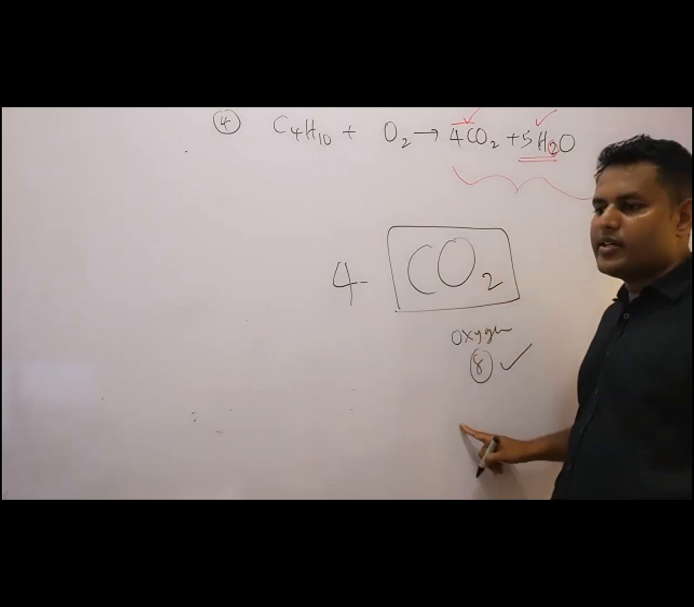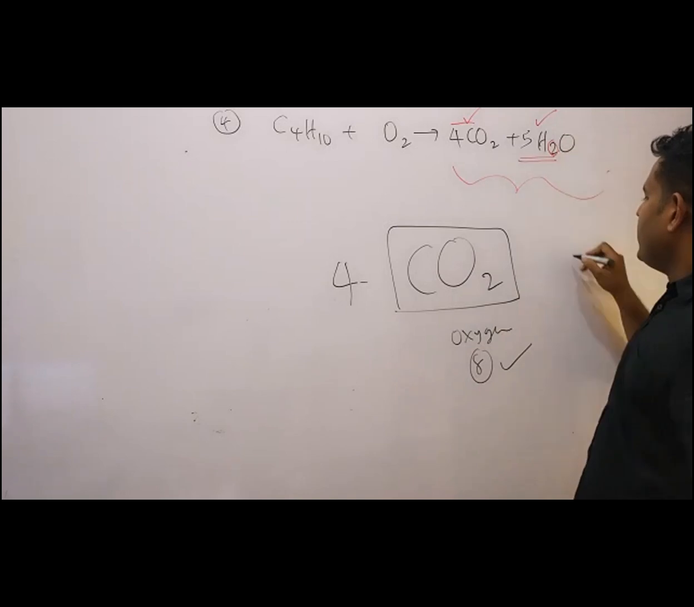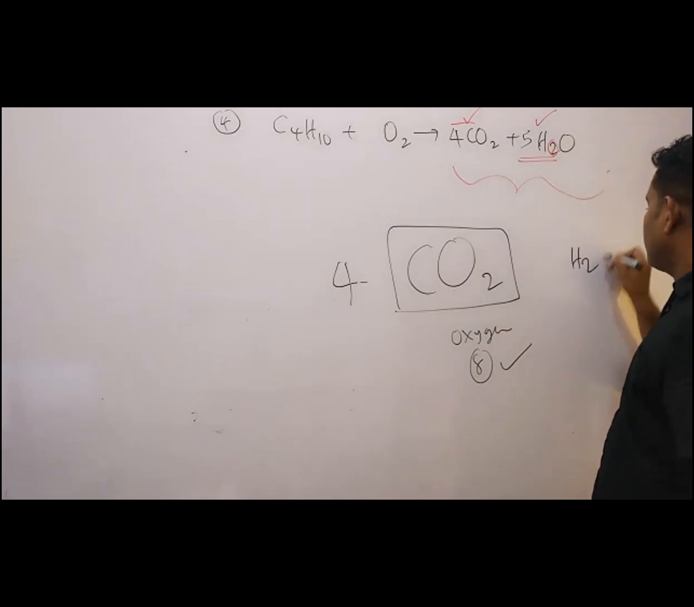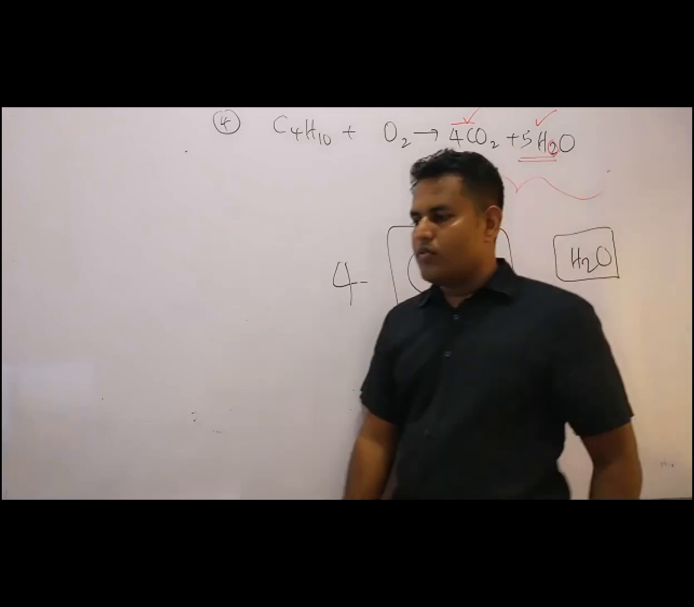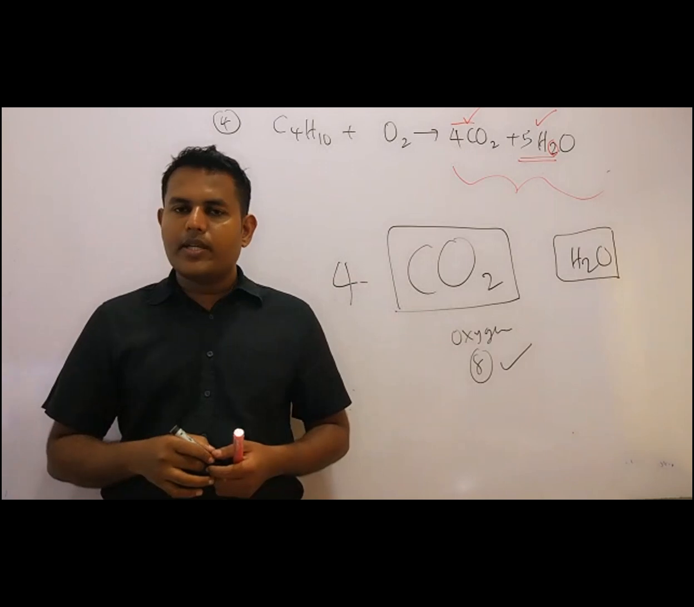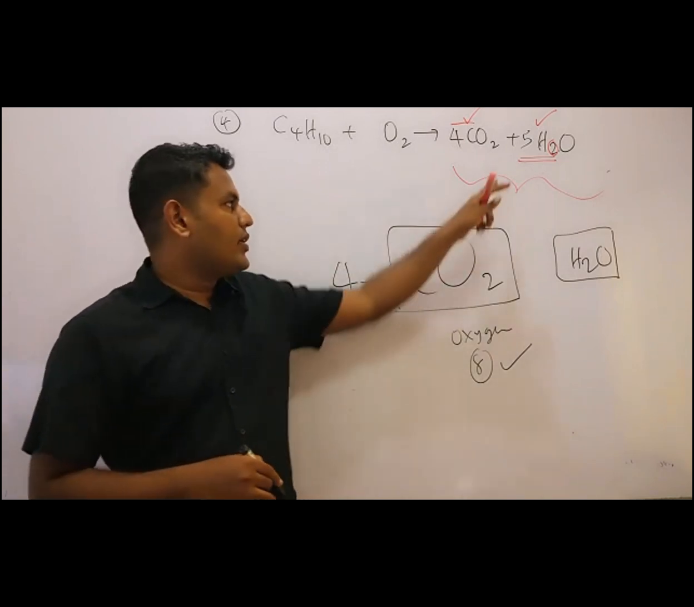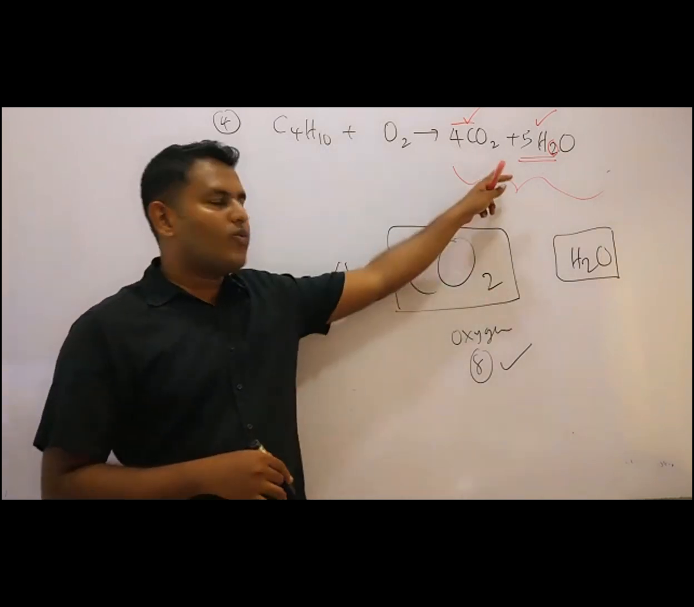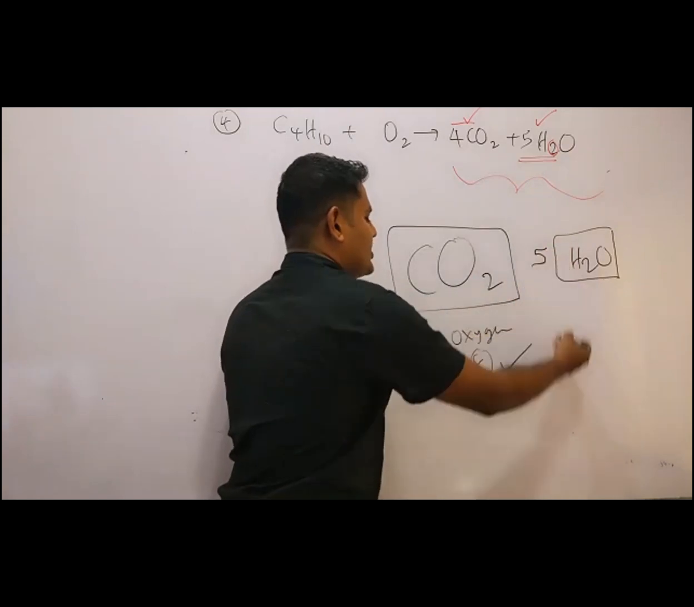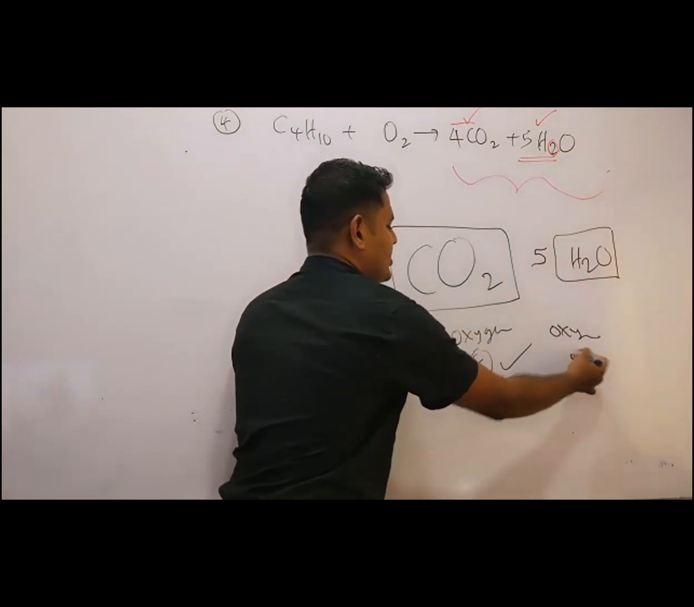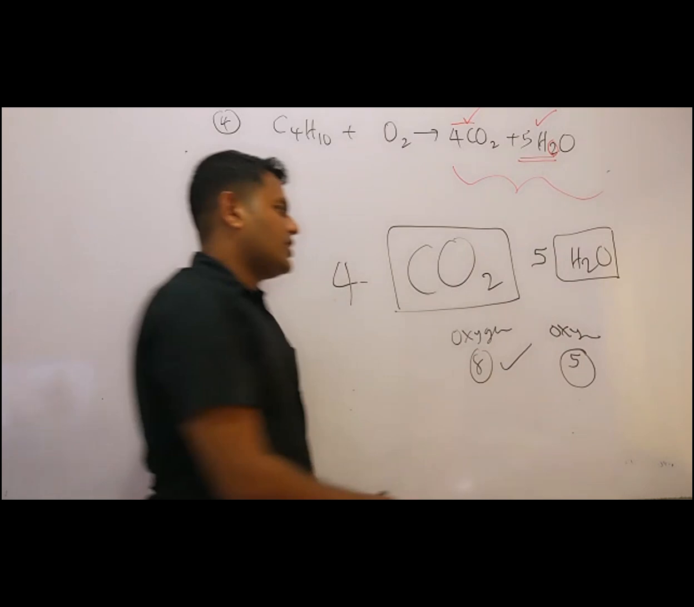So in water, how many oxygen atoms? In one water molecule, there's 1 oxygen atom. So when you have 5 water molecules, you have 5 oxygen atoms. Okay, you have 5 oxygen atoms. Is it clear?